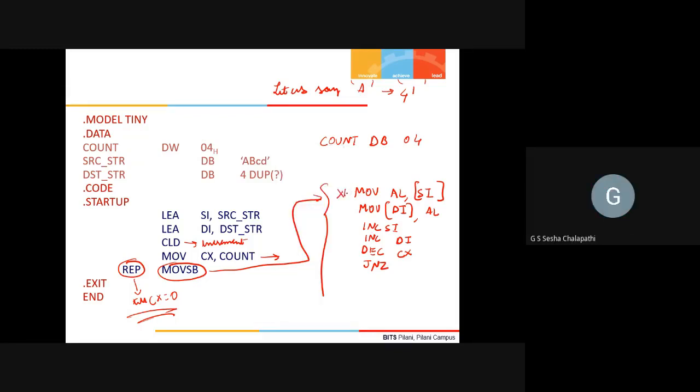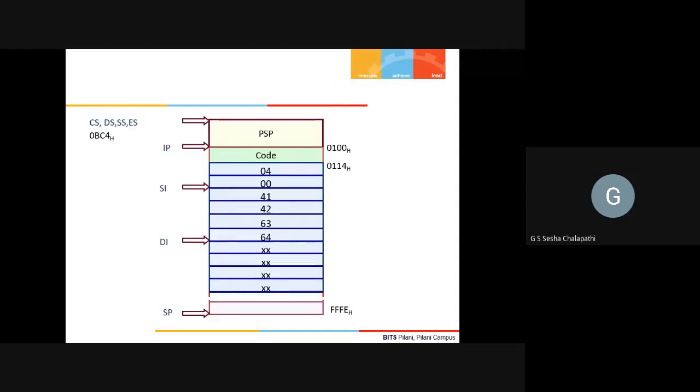Let us put a label x1. So you will have to do this one. If you did not have the REP and MOVSB instructions, the whole one line of code would actually be replaced with this much: 1, 2, 3, 4, 5, 6 lines of code. Now 6 lines of code get shrunk into one line of code. This is all possible because of the CISC architecture that you have in 8086. So this is how it will be.